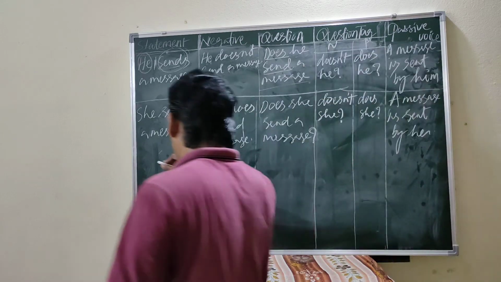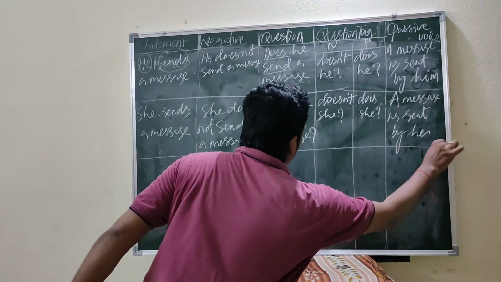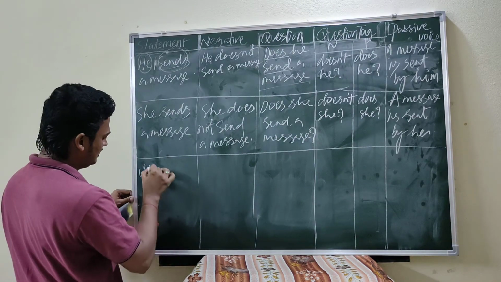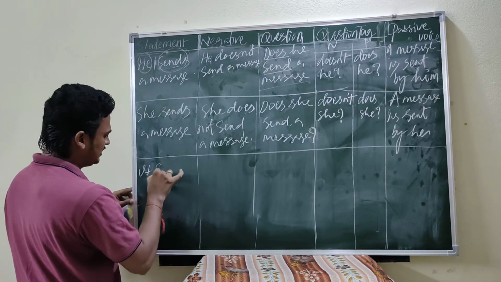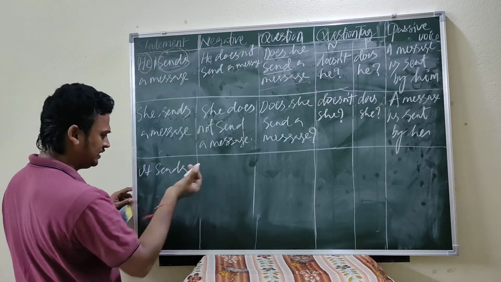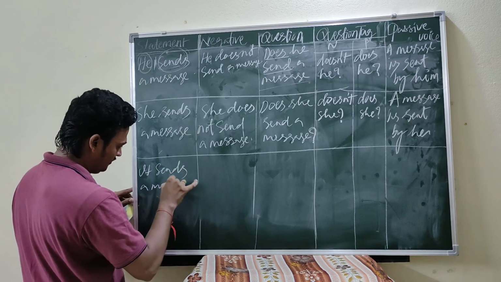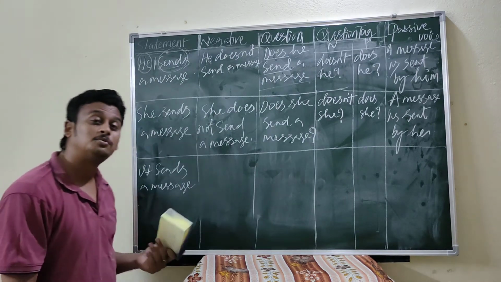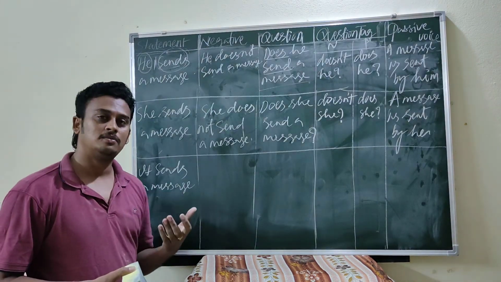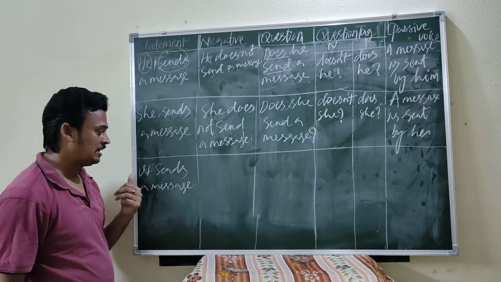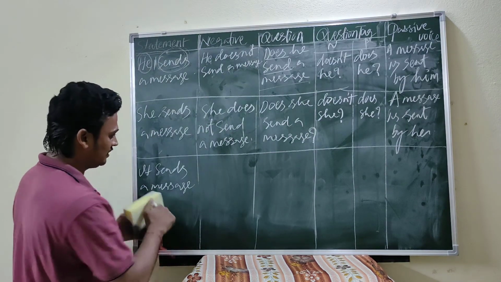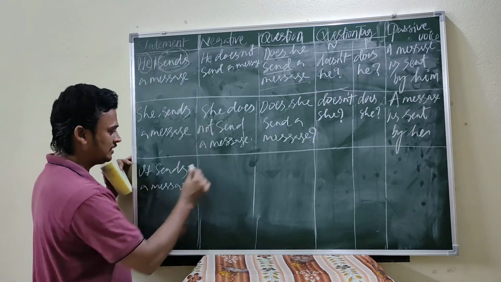Okay. Now it. Take it sends a message. I think you will have a doubt. It sends a message means what? It sends with the cell phone. It means phone, computer, electronic gadgets send messages. Okay, likewise here, does is there.